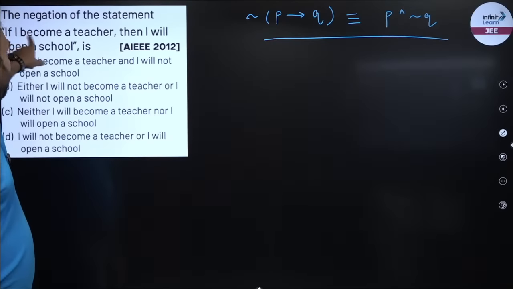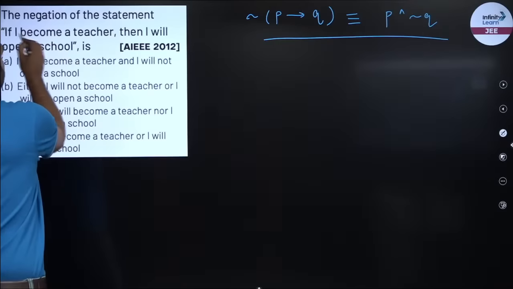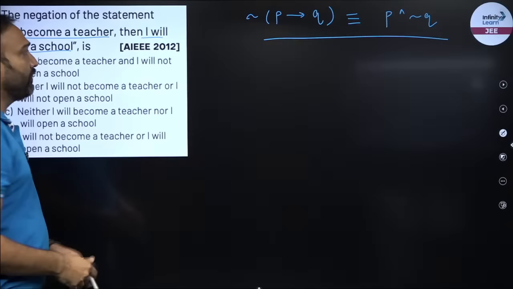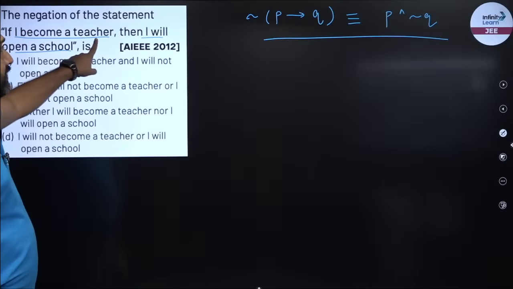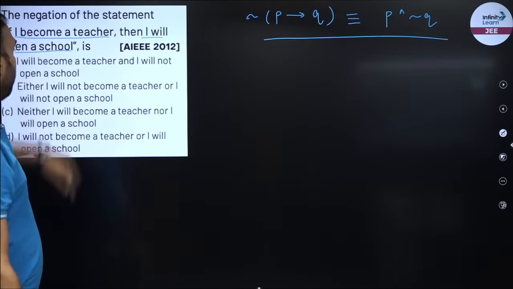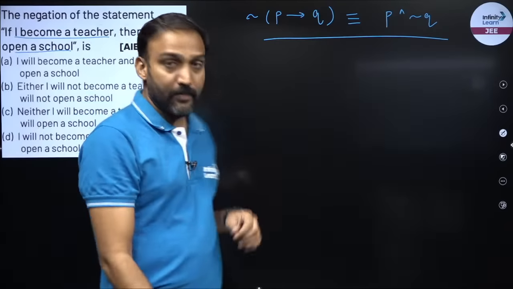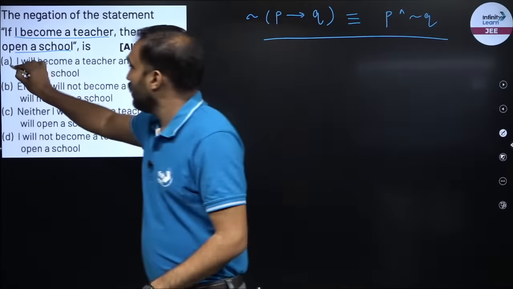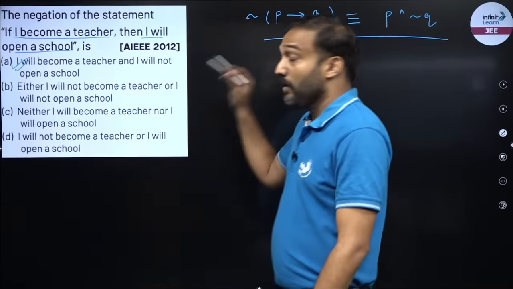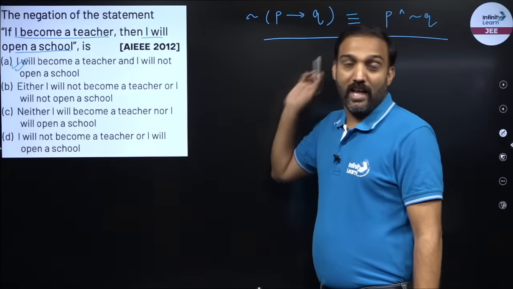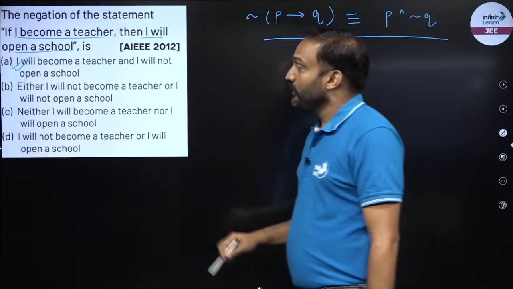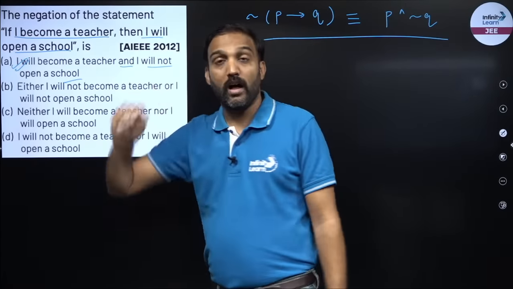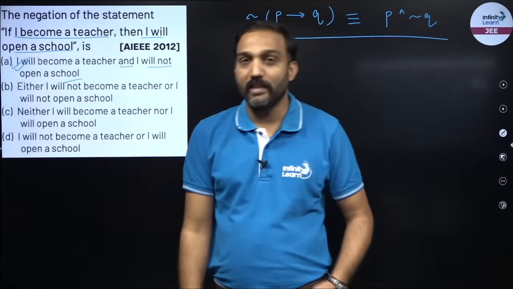So I have to find out the negation of this statement. What is P? P is this: if I become a teacher. What is Q? I will open a school. So what will be my answer? I become a teacher and I will not open a school. Where do you see it among the options? Option A, I will become a teacher and I will not open a school. Yes, option A is the correct answer, right? P remains P. Instead of if-then, I will have an and condition and negation of Q. So P and negation of Q is the negation of a conditional statement, which is if P then Q.